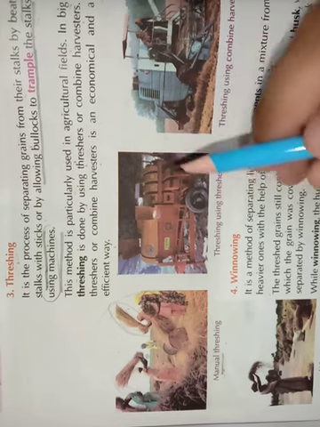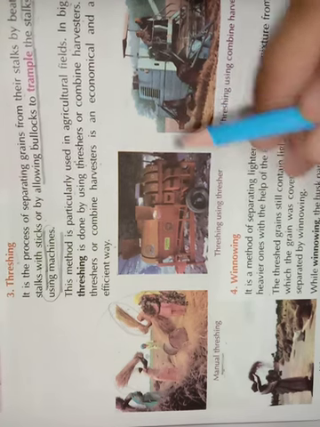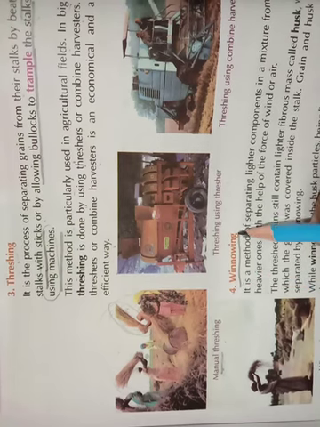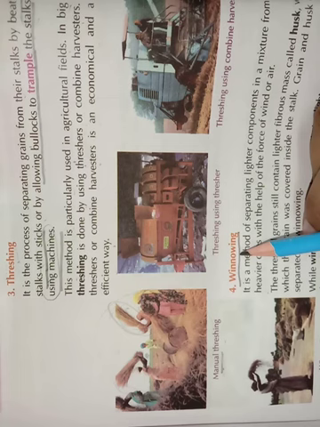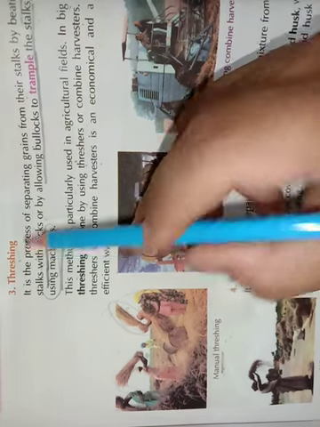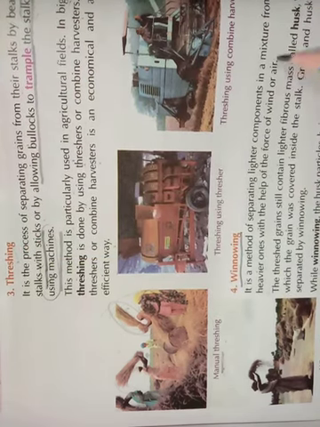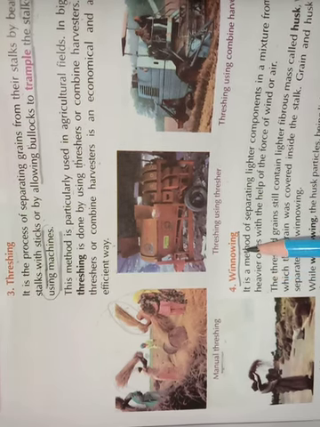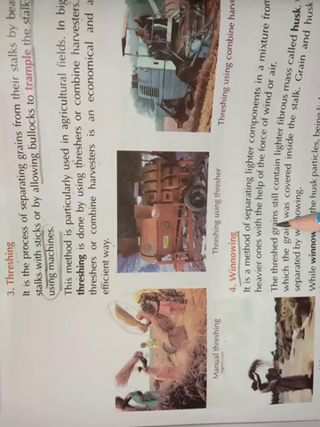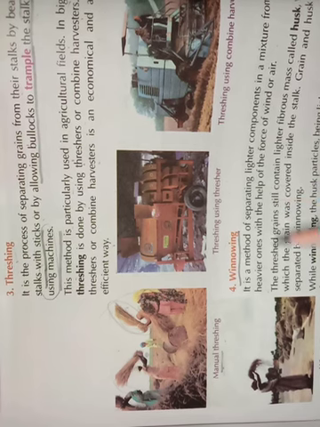I hope you have read this paragraph. Now let's move on to the winnowing method. Winnowing means once we have separated the grains after the threshing process, still small, lightweight, undesirable products are also found along with the grains. In that situation, we need to separate them.